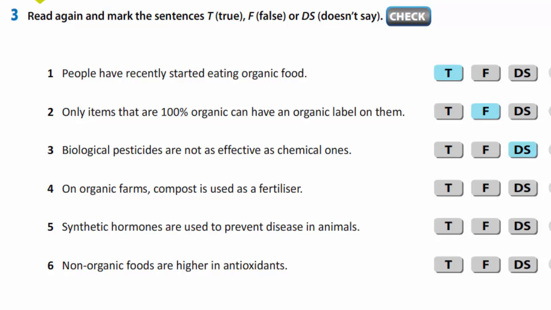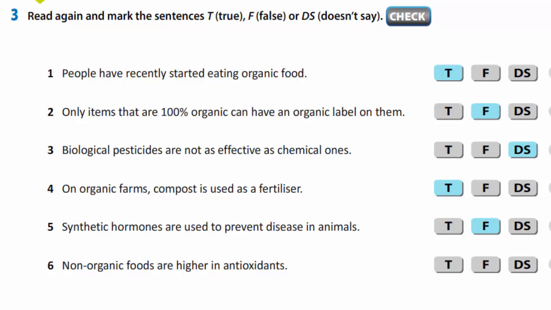In organic farms, compost is used as a fertilizer. It is true because according to the text, farmers can only use organic compost made from food and animal waste as a fertilizer. Synthetic hormones are used to prevent disease in animals. It is false.